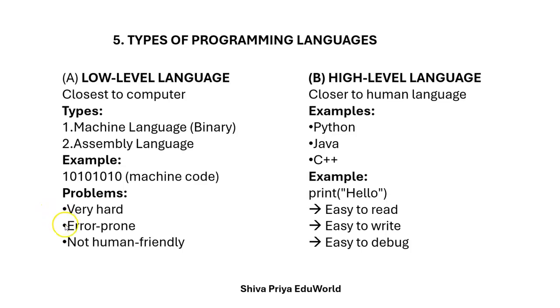Here we have a few problems. It is very difficult for humans to understand. That is the drawback here. And one more, it is error prone. If there is any error also, we cannot find it.